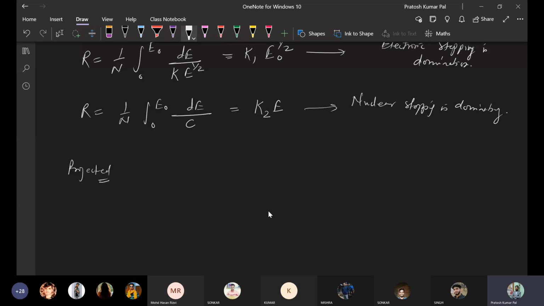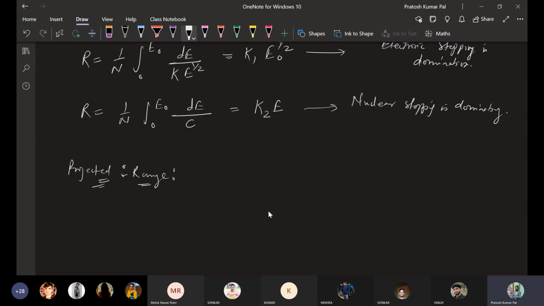So this projected range, or we call it the mean of the range, is governed by different methods. There are different mechanisms, phenomena, or laws given by different scientists to approximately estimate the projected range. Out of that, the best way to estimate this projected range is given by the formula